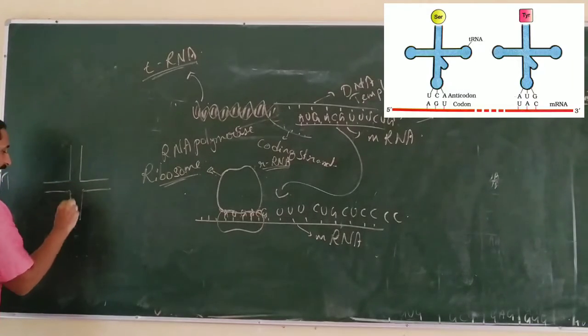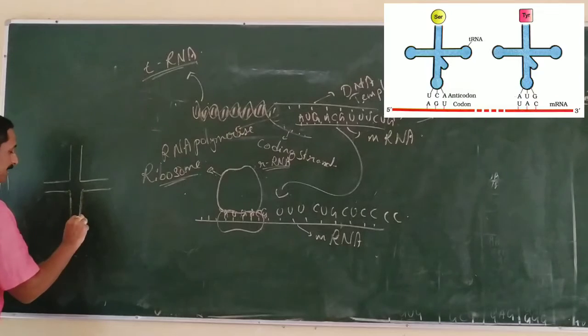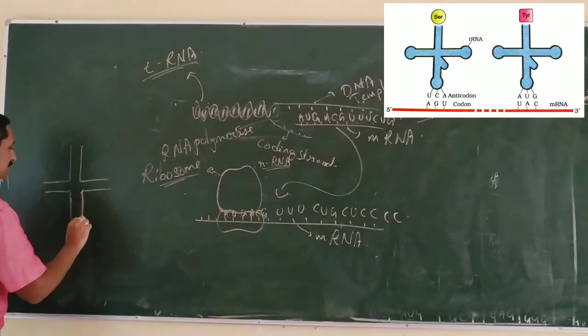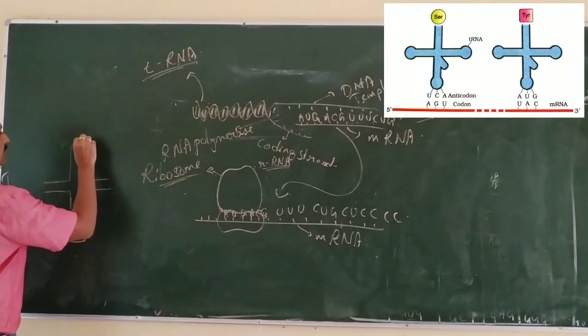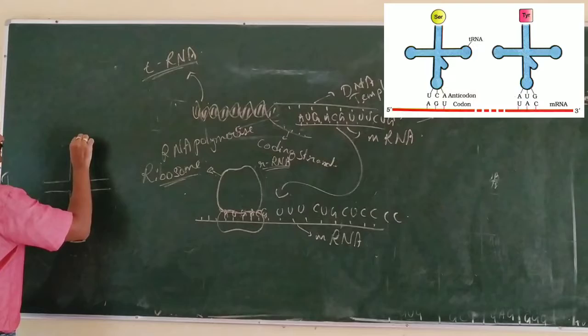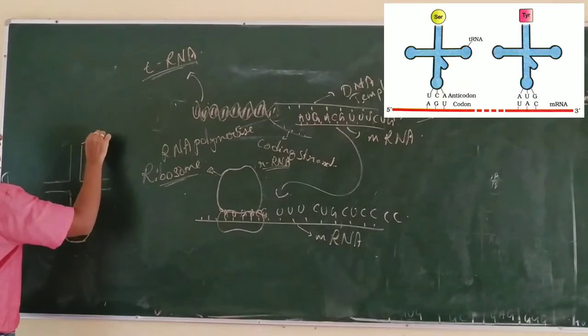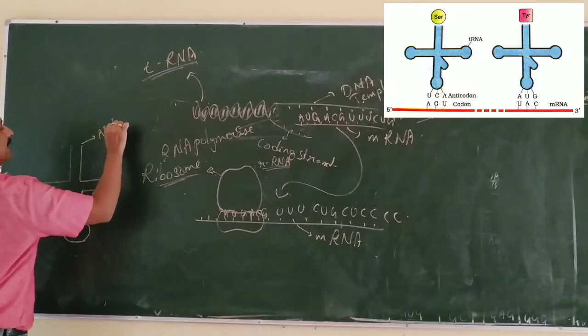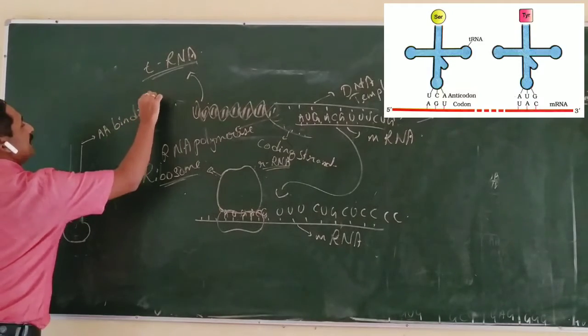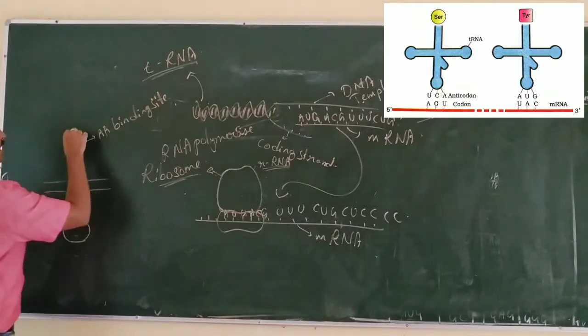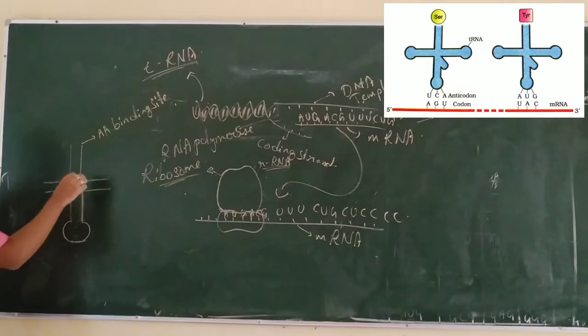Usually it is single stranded but folded at some places to produce double stranded structures. So you can see four different arms. This arm is called the amino acid binding site, to which the amino acid attaches.